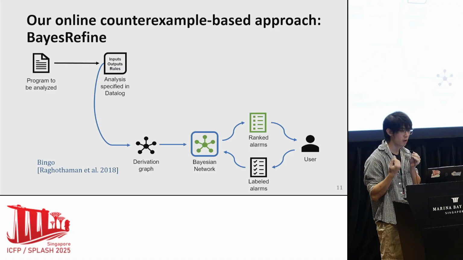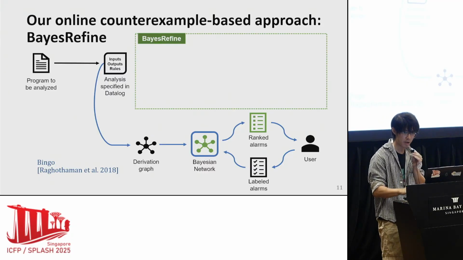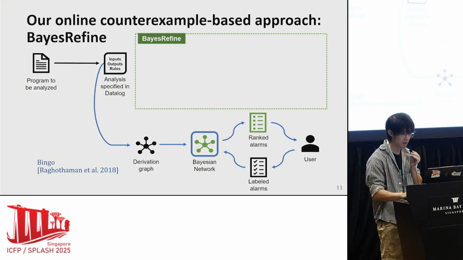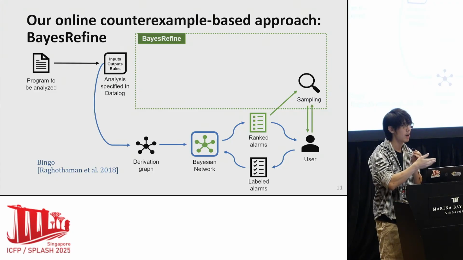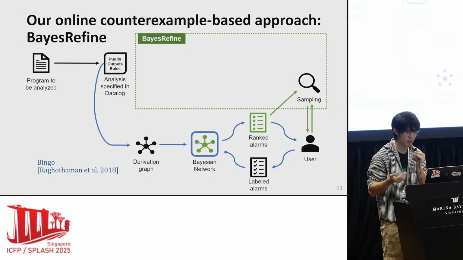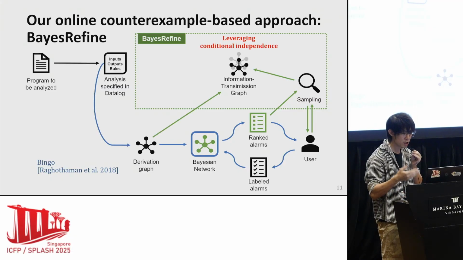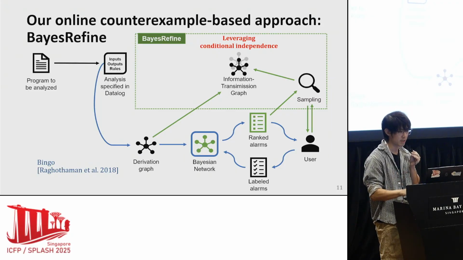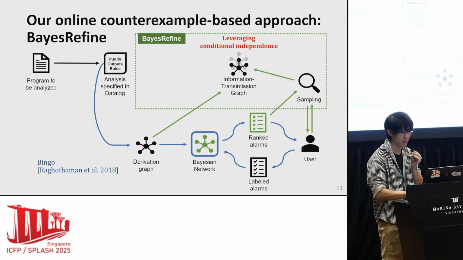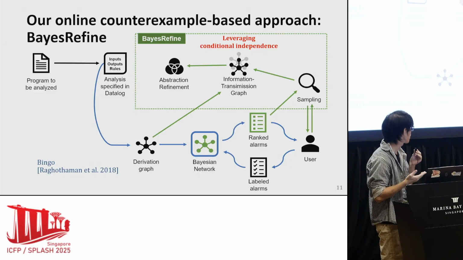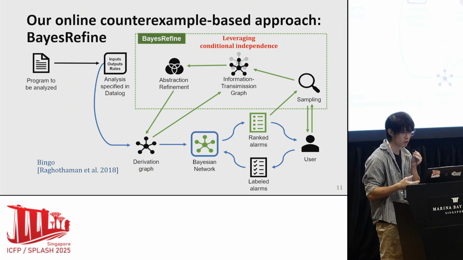Finally, we show the workflow of our framework, Bayesian Refine, which is an abstraction refinement module atop a previous Bayesian program analysis system, Bingo. It will first sample several alarms for the user to inspect, and then just use these inspections and leverage the conditional independence theory to construct an information transmission graph based on the derivation graph. Last, we can just refine the abstraction and change the structure of the derivation graph, then start a new iteration.